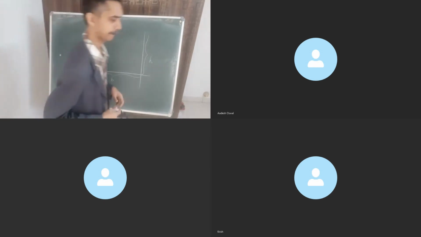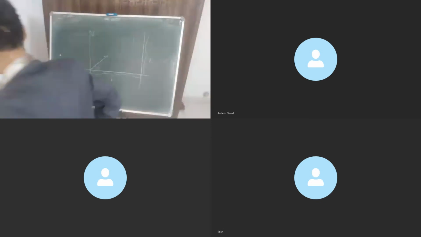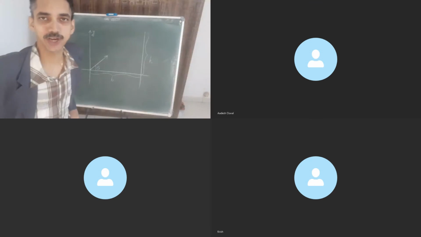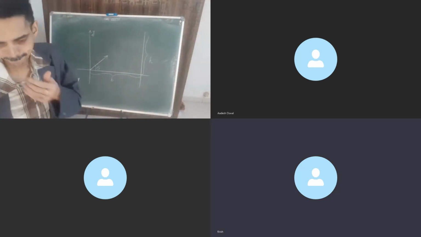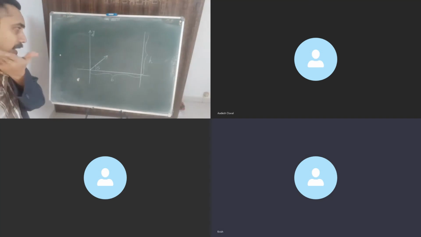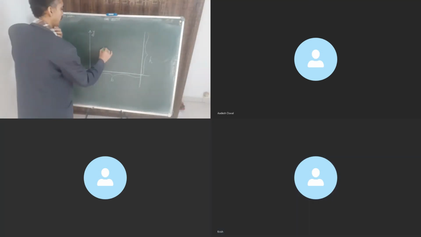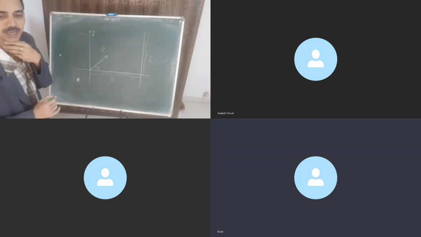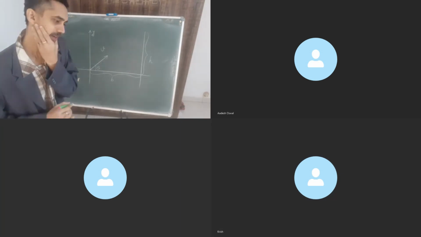If you go on decreasing the value of V, you could do so subject to theta being known to you. But theta is not known. There are two variables here, one is theta, the other is V. So how will you differentiate V, with respect to what? Think about it. We can take two components, V cos theta and V sin theta, because V and theta both are not known.